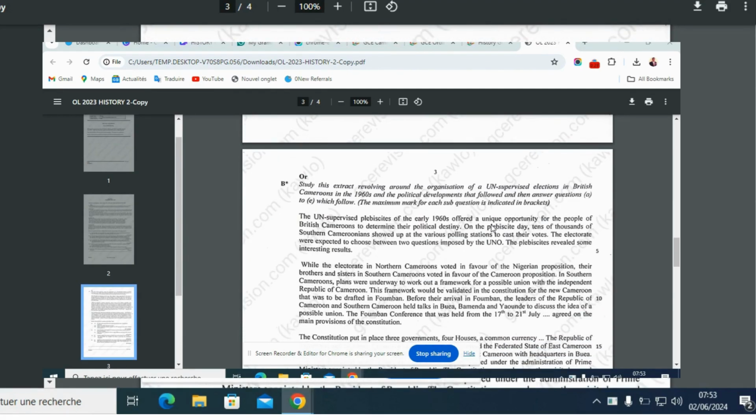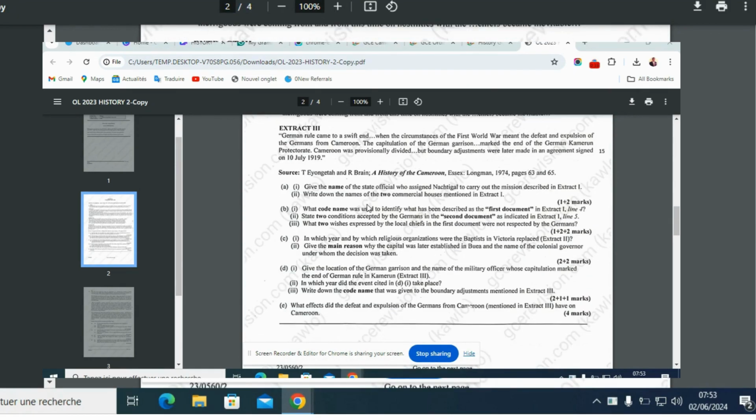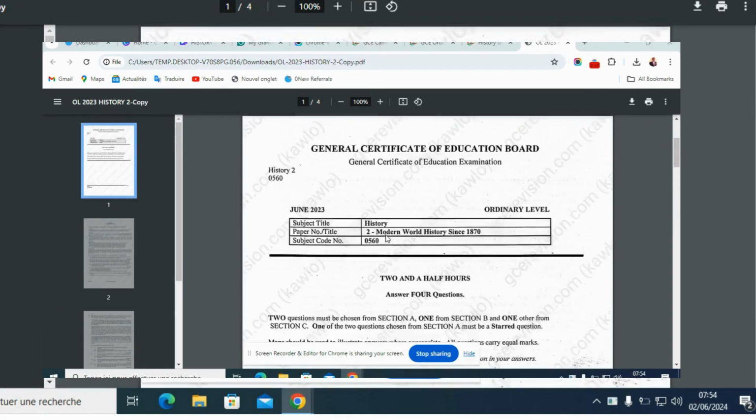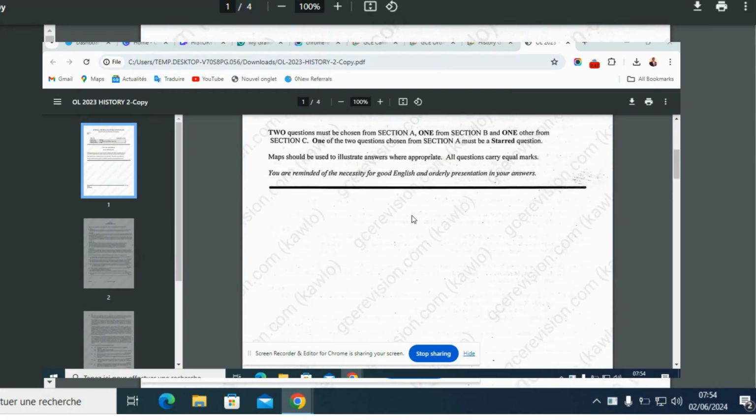We are going to be reading the text. After we read, we're going to answer the questions. These are the questions here. We'll read the text, then we're going to answer these questions. So without wasting time, let's dive into it and start the revisions right away.